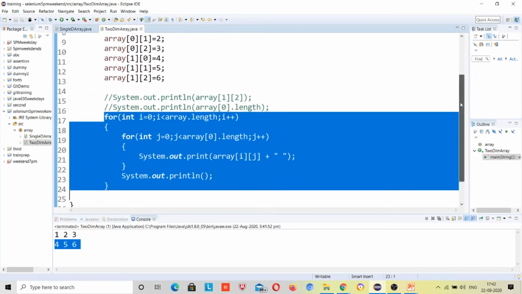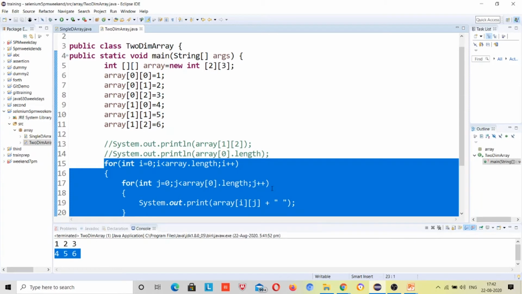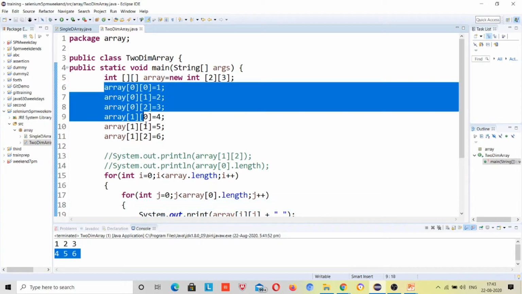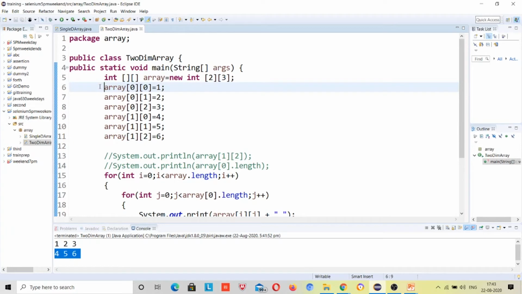There is another concept of 3D array, but I will drop it to you, you guys can explore it. If you face any problem, just explore the concept. Just the way I have explained the 2D array, the 3D array is the same here. For a 3D array, there will be another array, just another array inside an array, right?